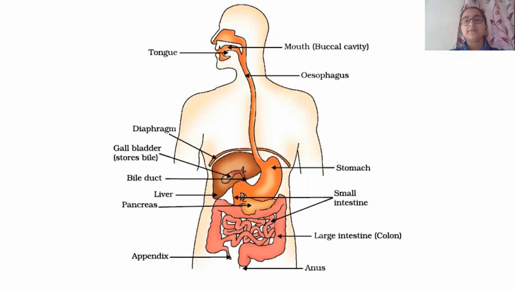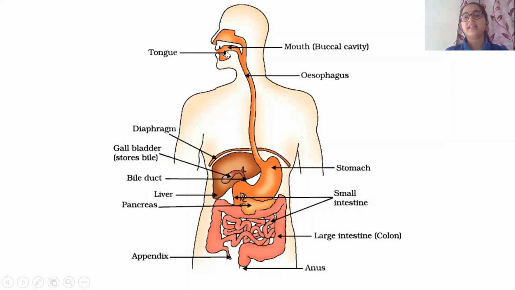Then the tongue helps in rolling and making a small ball out of this chewed food, which is mixed with saliva secreted by our salivary glands. We all know that we have three pairs of salivary glands. One is under our ear, another near our cheeks, and another below our tongue.